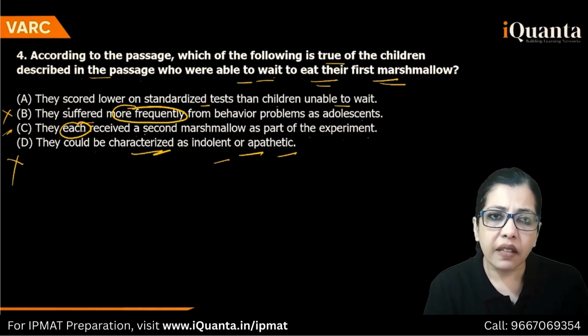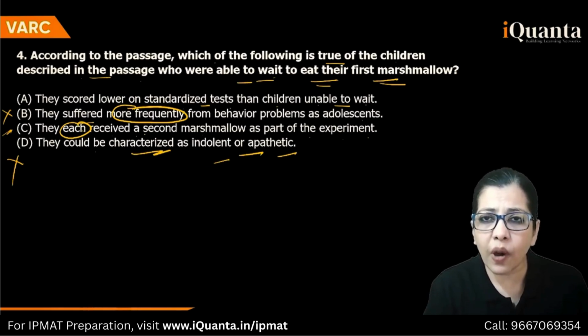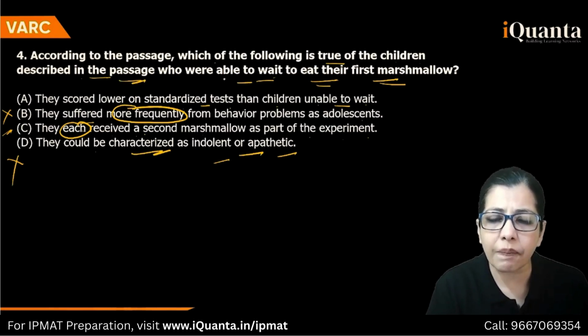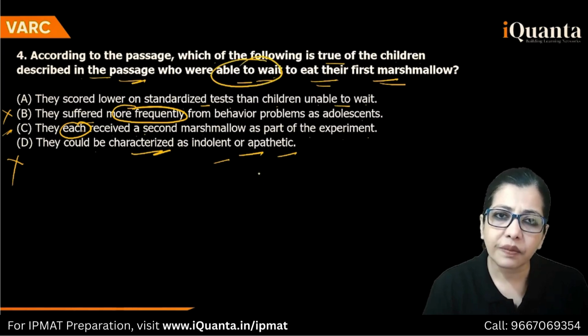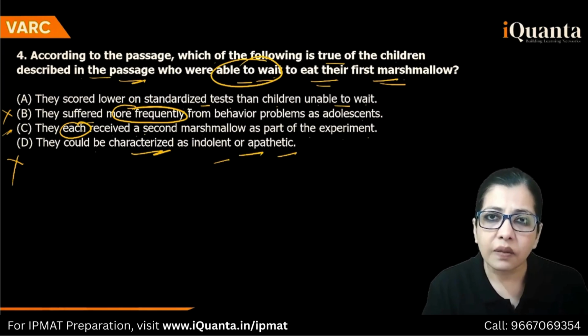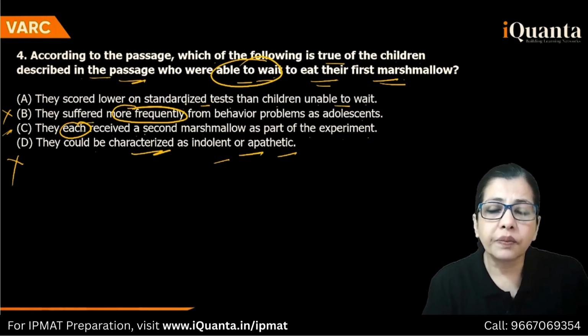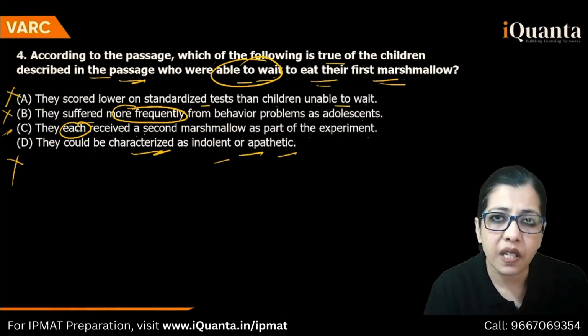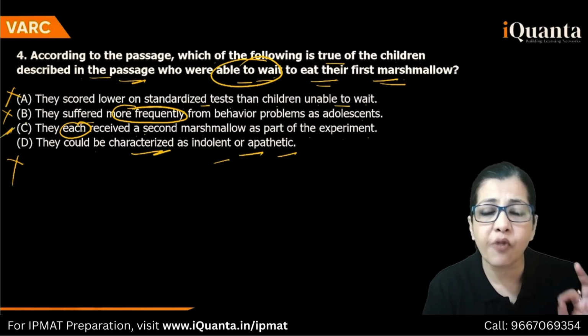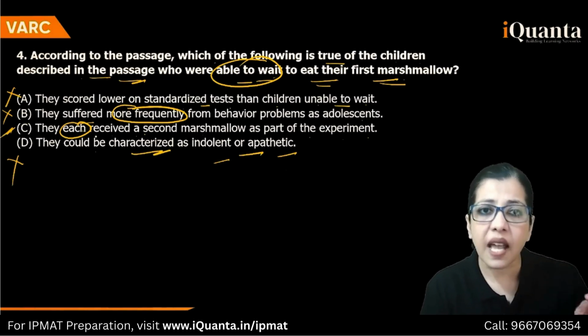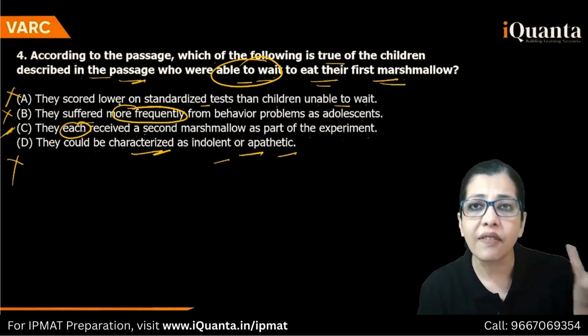Right? Now, they scored lower on standardized tests than children unable to wait. ये क्या पूछा है आपसे? Which of the following is true of the children described in the passage who were able to wait to eat their first marshmallow? They scored lower. Who scored lower? The children who were unable to wait, they scored lower. So this is absolutely opposite. So no matter how straightforward C seems, this has to be the answer because the others have traps.